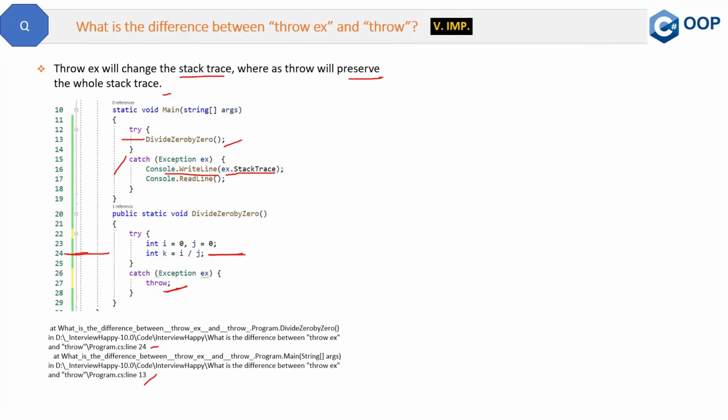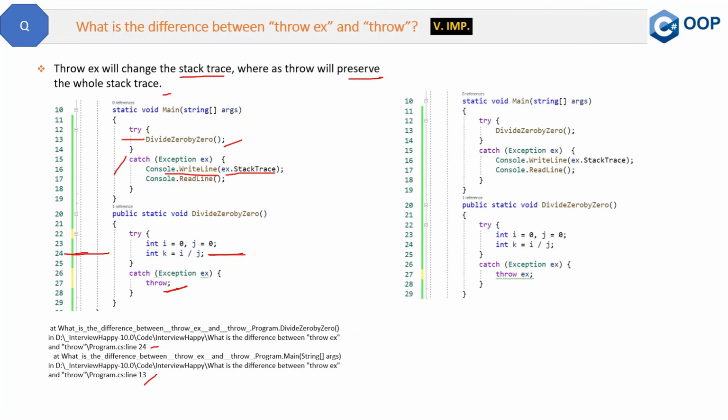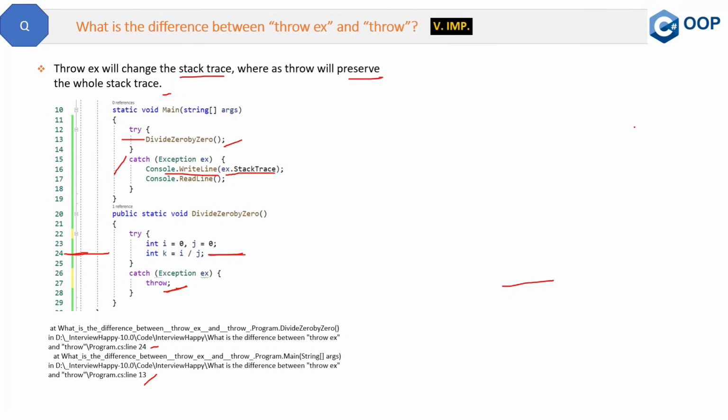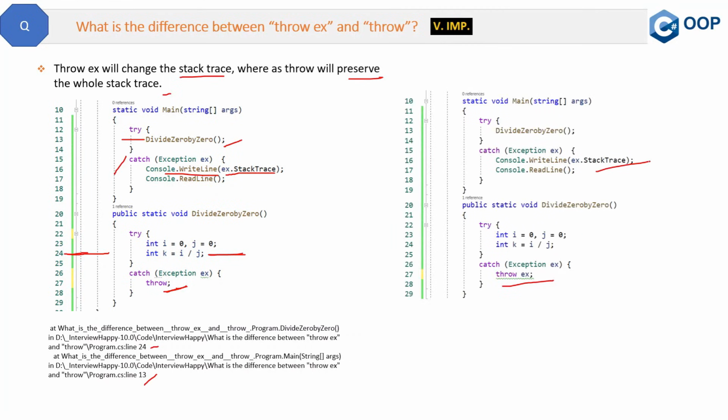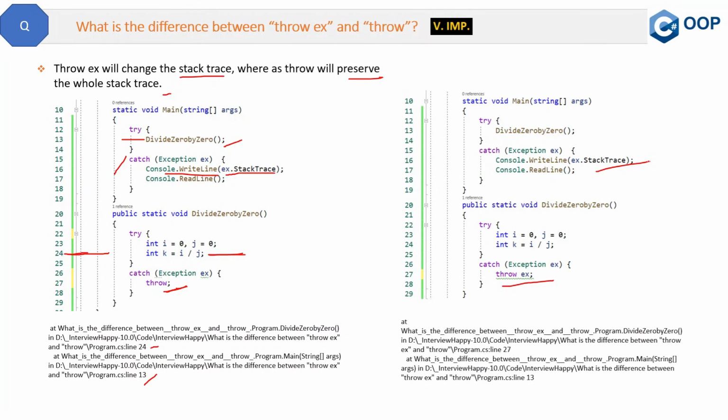Now what will happen in case of throw ex? This is the same code, just we have replaced this throw with throw ex. Now we will see what will be the output in this case. What will this ex.StackTrace print? It will print this message. Now if you see, it is showing that the error has occurred at line number 27. The actual position of the error is 24, but this throw ex is saying that it is happening at this position, which is not correct.